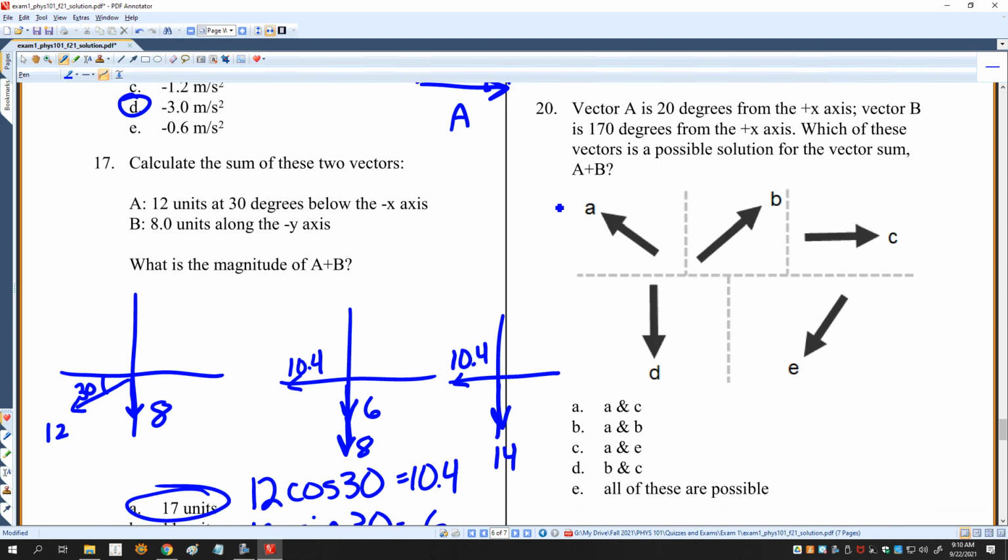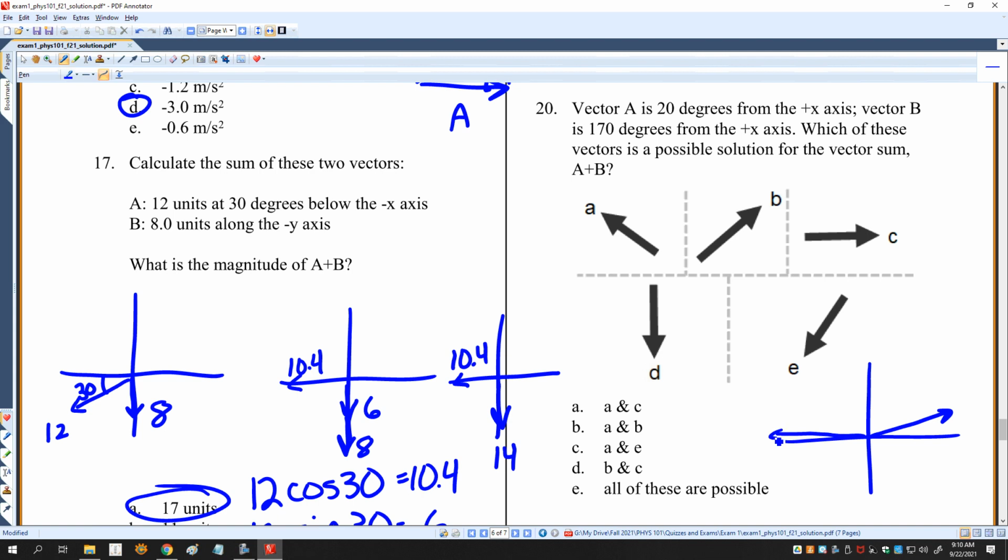Okay, last question. Vector A is 20 degrees from the x-axis, and B is 170 degrees from the x-axis. Let's draw these. Vector A is 20 degrees. That's a pretty shallow angle. And then vector B is just 10 degrees from the negative x-axis, just like that.